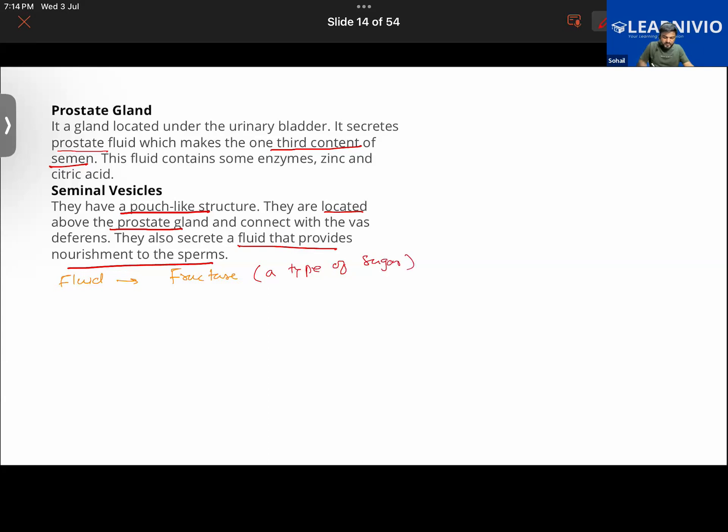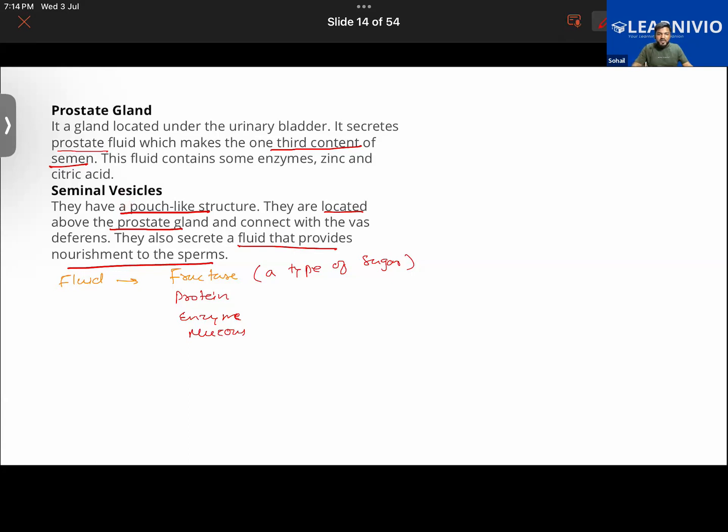Good. Then it will have some protein also. Then it will also contain some enzyme. Most importantly, it will have mucus in it. Sir, no citric acid and zinc? Citric acid and zinc are found in the prostate fluid, not in the seminal vesicle. Both are different things.